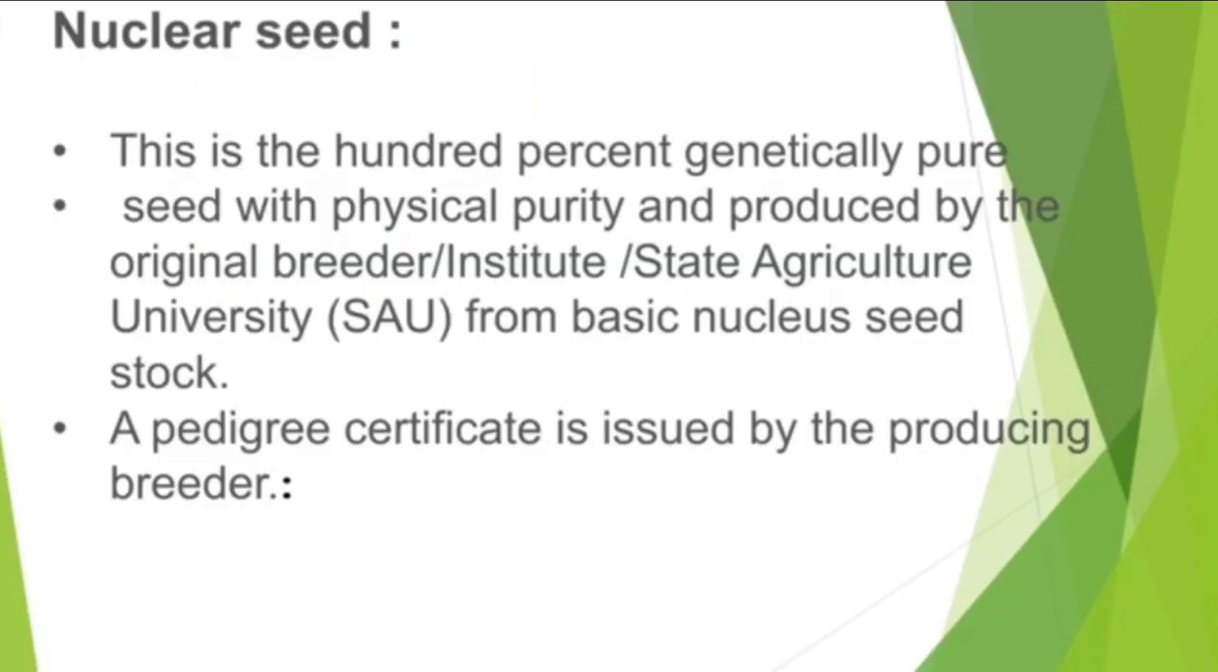Nuclear seed: this is 100% genetically pure seed with physical purity, produced by the original breeder institute or State Agriculture University. From the basic nucleus seed stock, a pedigree certificate is issued by the producing breeder.